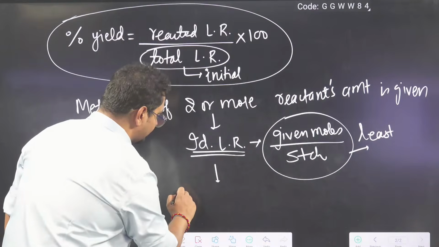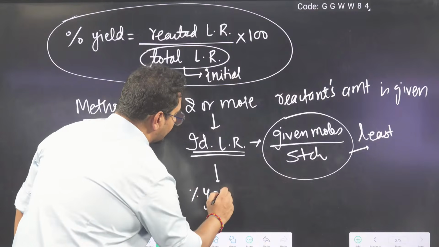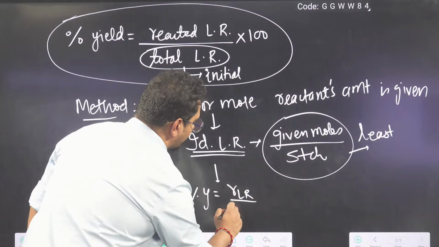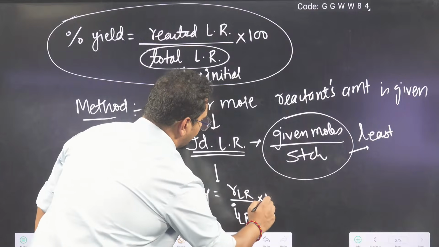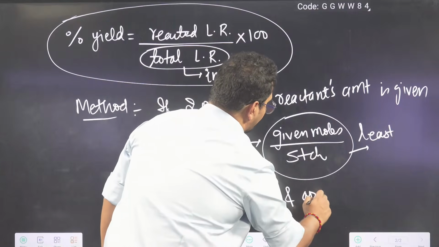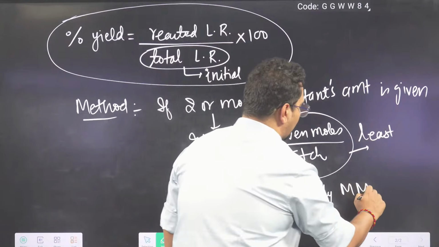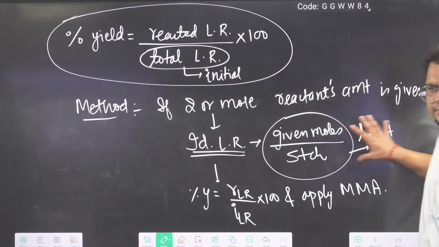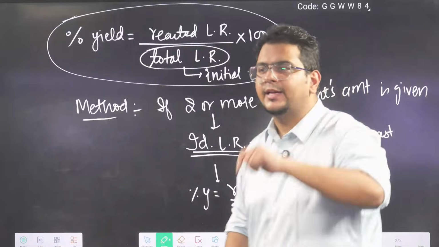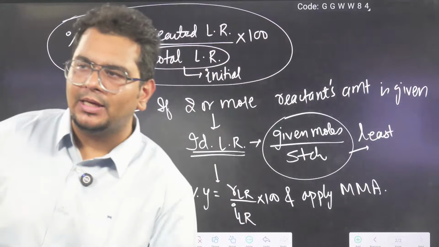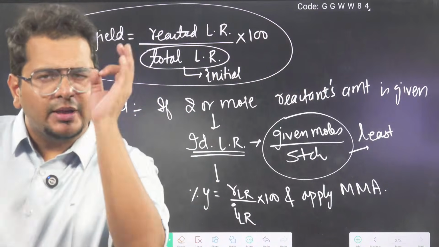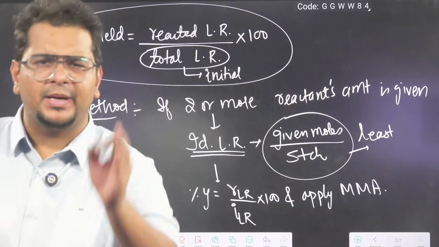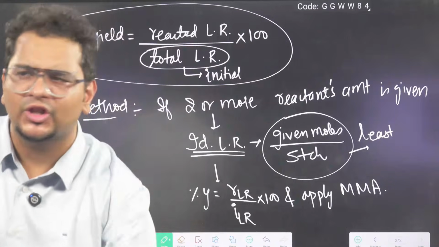After that, percent yield is reacted limiting reagent by initial limiting reagent into 100, and apply mole analysis. So up to limiting reagent, up to here we have done last class. Once you have identified the hero, once you have understood who is the limiting reagent, put it in the formula of the percentage. So percent yield will be reacted by initial into 100.